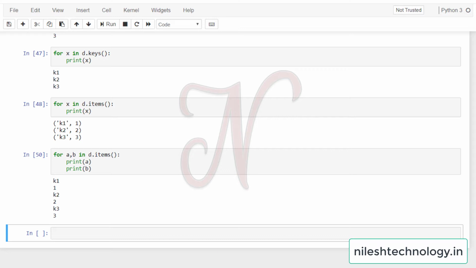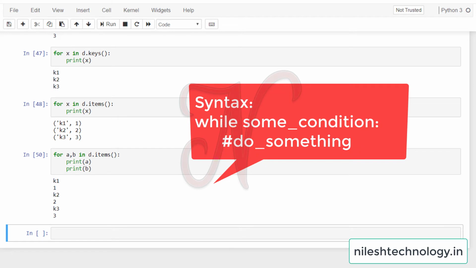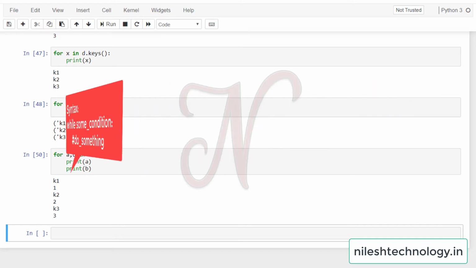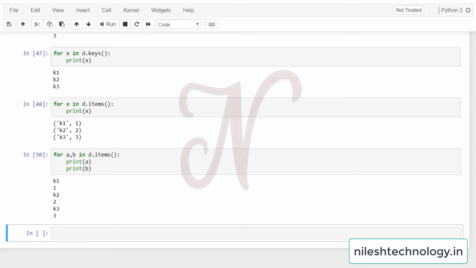See here, in the Python programming language, there is a syntax. The syntax of the while loop: while, then pass some condition, then colon, press enter. On the next line, go to indentation, then write some code. This code is inside the while loop, and it is going to execute while the condition is true. When the condition is false, the loop terminates and jumps to the next statement.